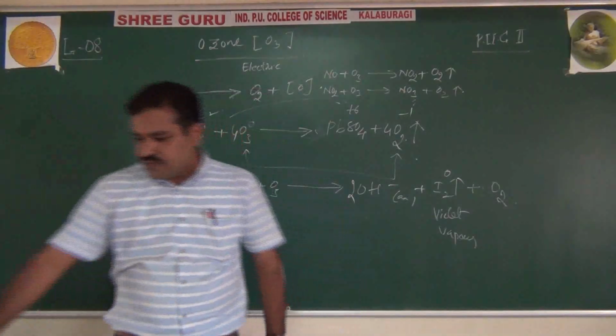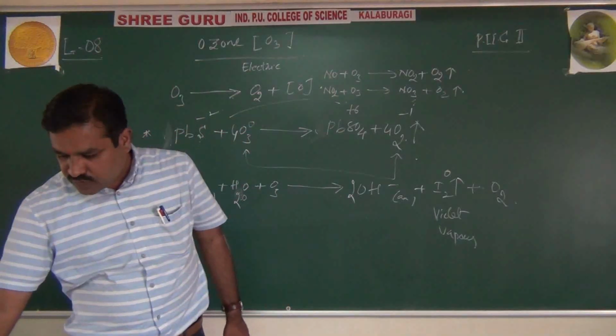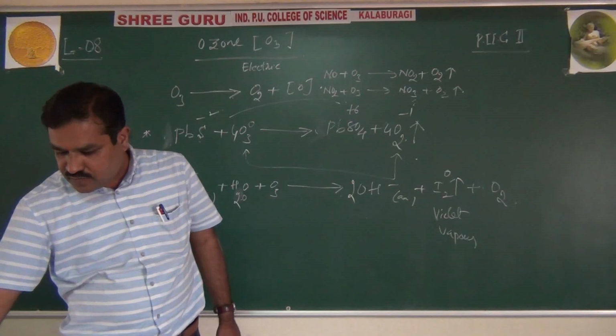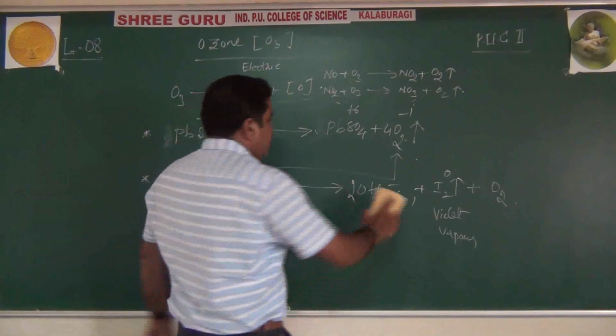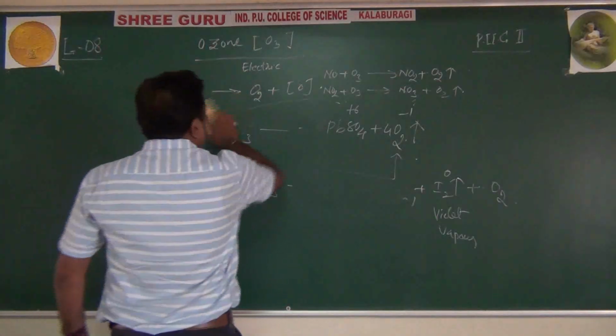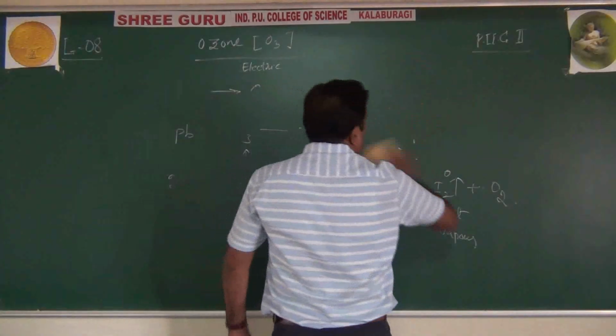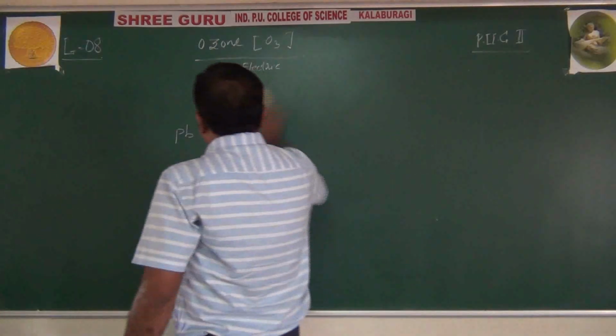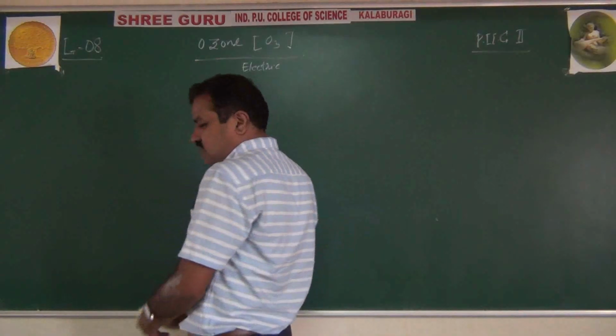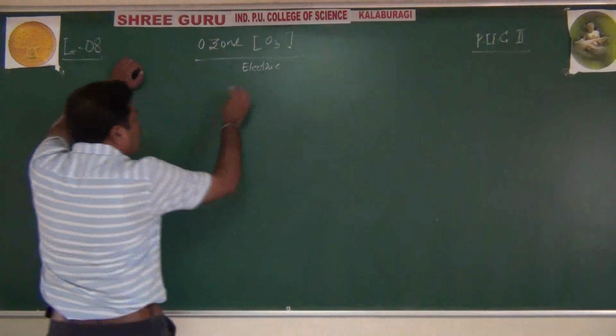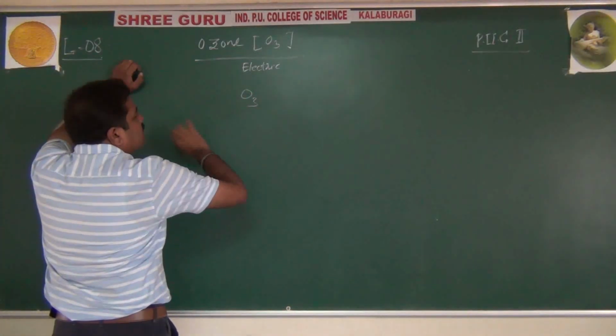Then further, what is the structure of this ozone? Already you see, it is a bent V-shaped structure of ozone. Earlier, in chemical bonding, with the help of calculating formal charge, we have studied ozone. Ozone O3 has 18 electrons.